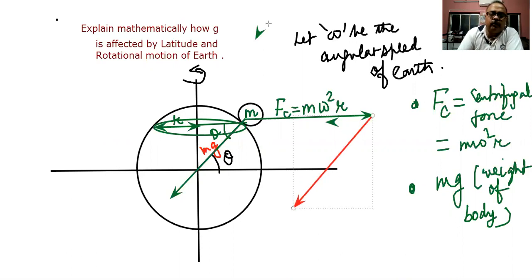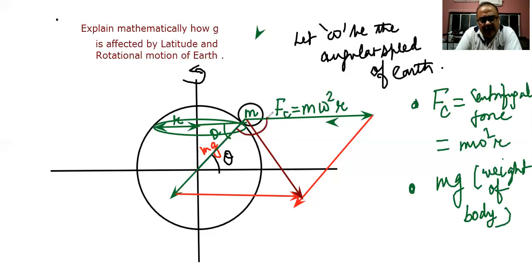If I just complete this parallelogram over here, this is the parallelogram we can consider. So the resultant of these two forces will be acting something like this. So you can say this is the direction of the resultant. Am I clear to all of you? So this is the direction of the resultant. Now if this is theta, then the angle between the two forces will be 180 minus theta.